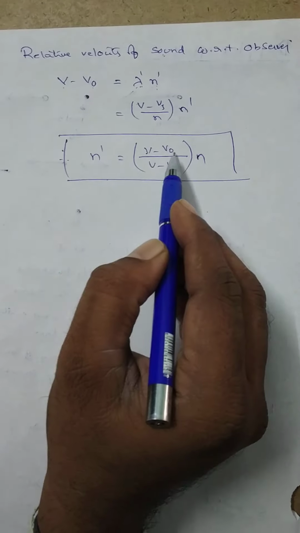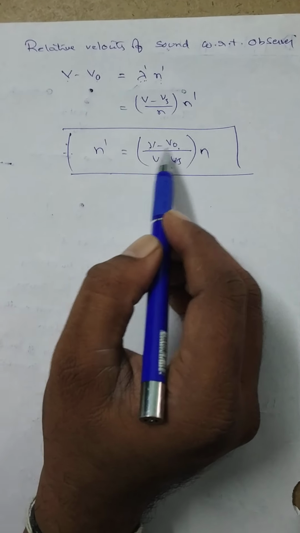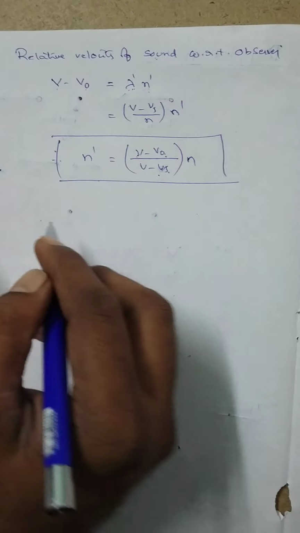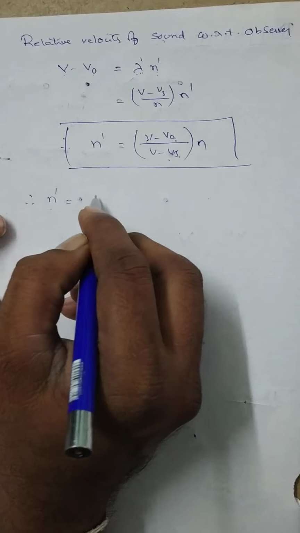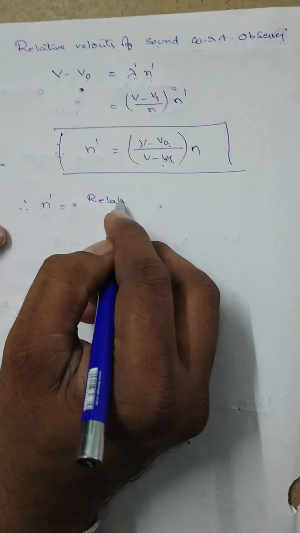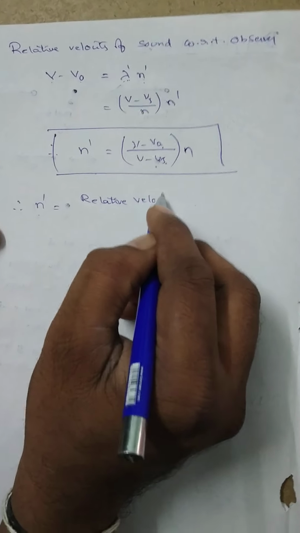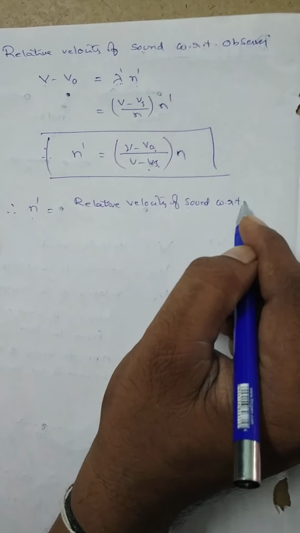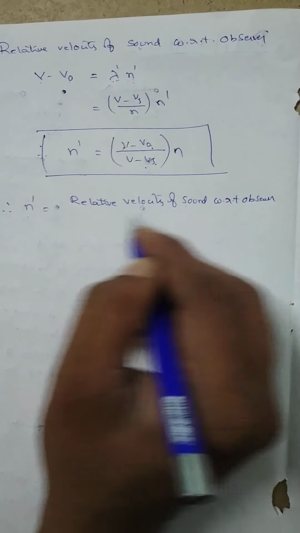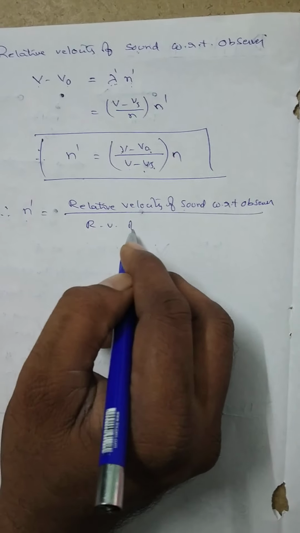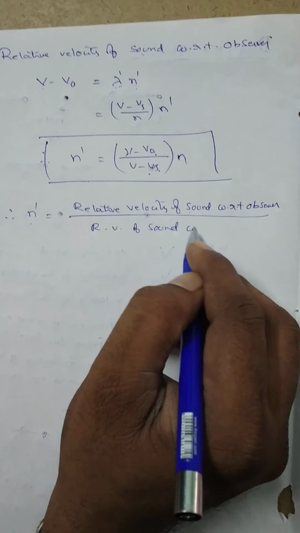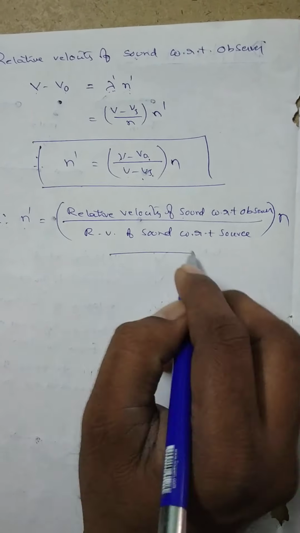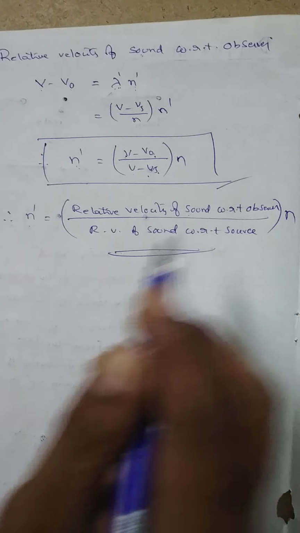Here, V minus V naught is the relative velocity of the sound with respect to observer. V minus Vs means the relative velocity of sound with respect to source. Therefore, n dash can be written as the relative velocity of sound with respect to observer by the relative velocity of sound with respect to source into n. It is the general formula for apparent frequency of the sound received by the observer.